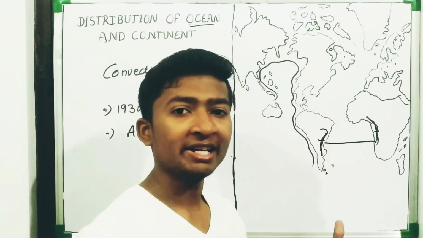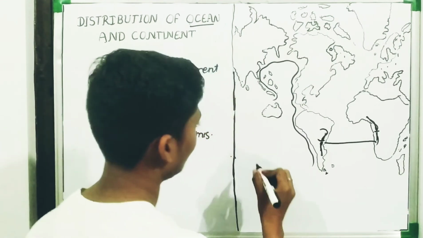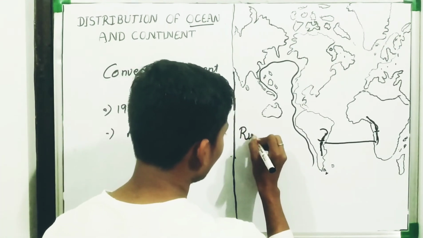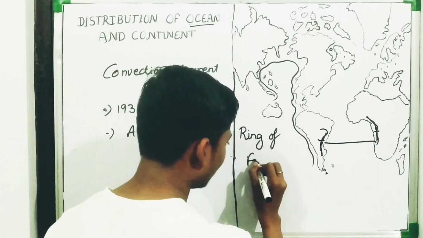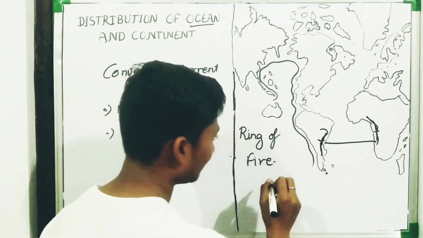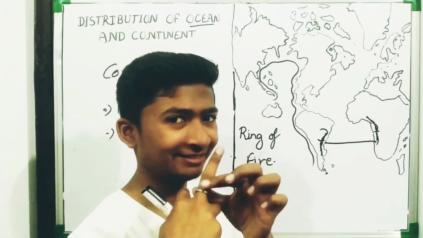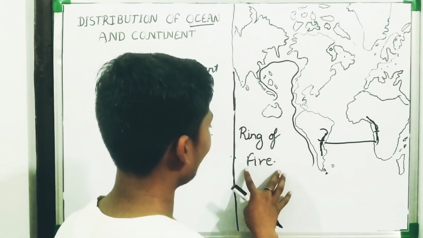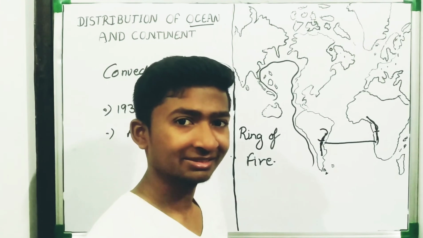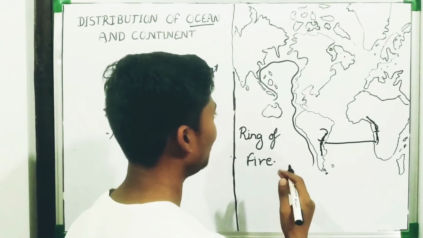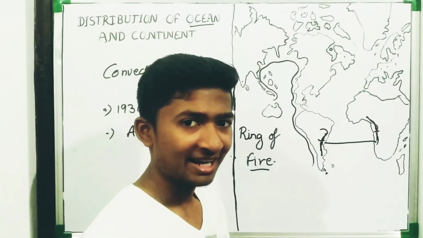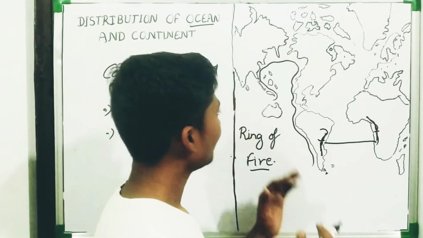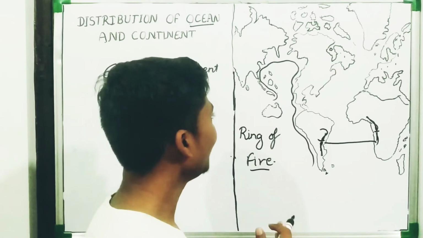This is known as the Ring of Fire. Ring, this is the ring that I am wearing. Fire means heat or to burn. What is that Ring of Fire? Any guesses? Now let us see.